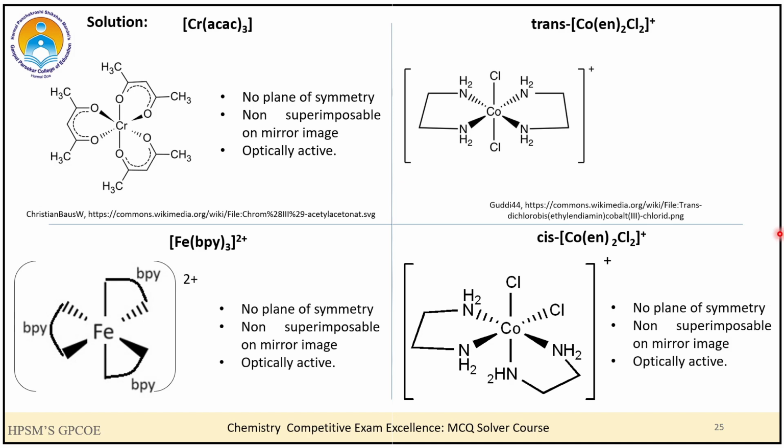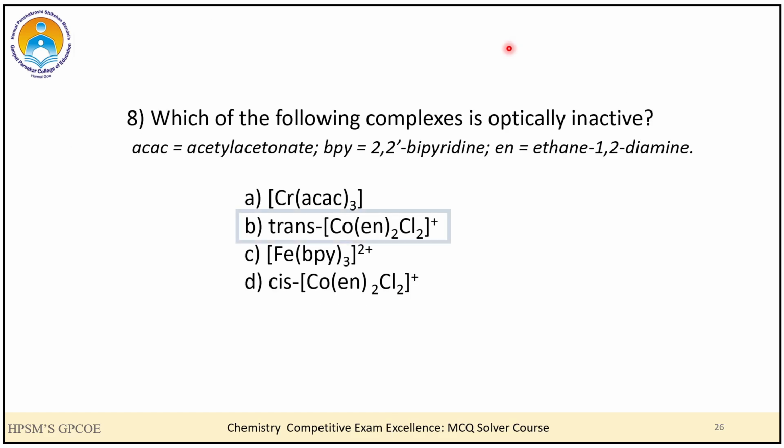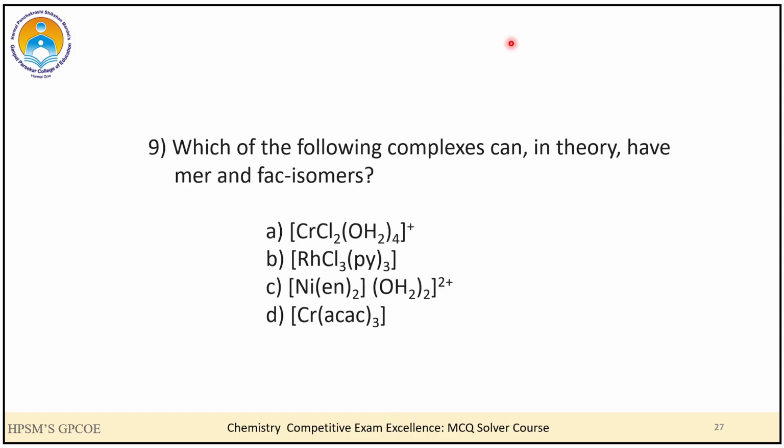Now let us go to the trans isomer. In the trans isomer, we can see that the two Cl atoms are in the trans position to each other, and hence here I can find the plane of symmetry. Because I can find the plane of symmetry, it will be superimposable on its mirror image, and hence it will be optically inactive. So here the correct answer is B.